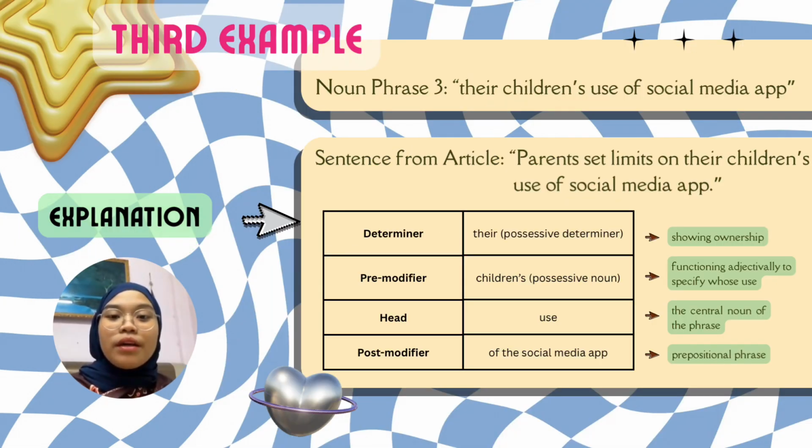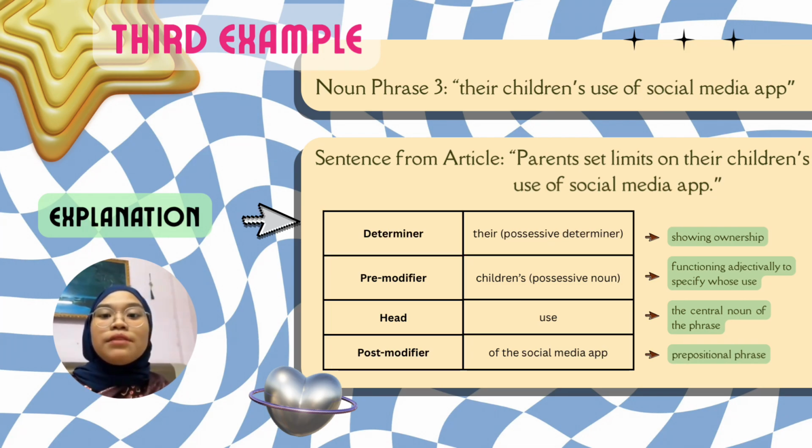Good day everyone, I am Wardina and now I will present my analysis of a noun phrase taken directly from the article, which is also the third example for today's presentation. The noun phrase is their children's use of the social media app. This phrase appears in the sentence, parents set limits on their children's use of the social media app.